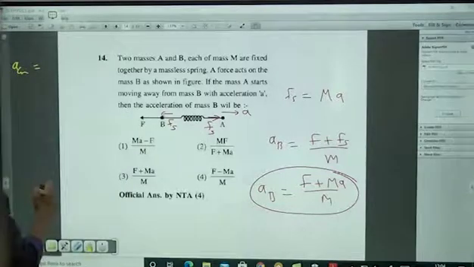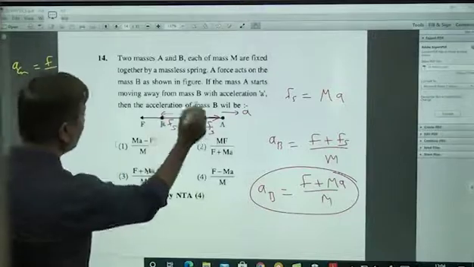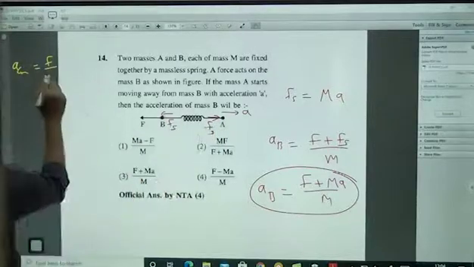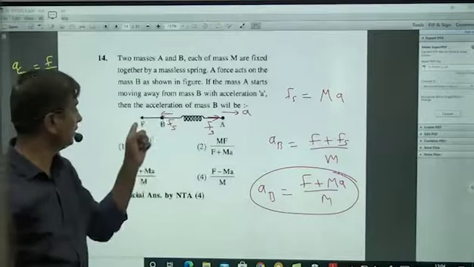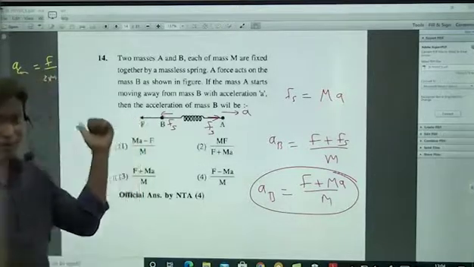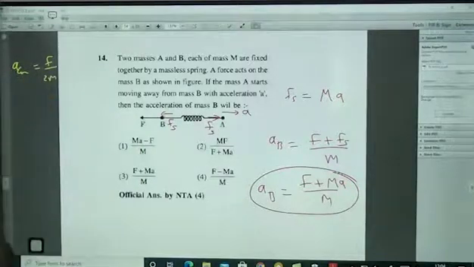So F left side by the mass of the total system, M and M, 2M. This is the acceleration of center of mass. Because on the total system there is only one external force, which is left side. So center of mass will compulsorily move left side with F by 2M, that's all.